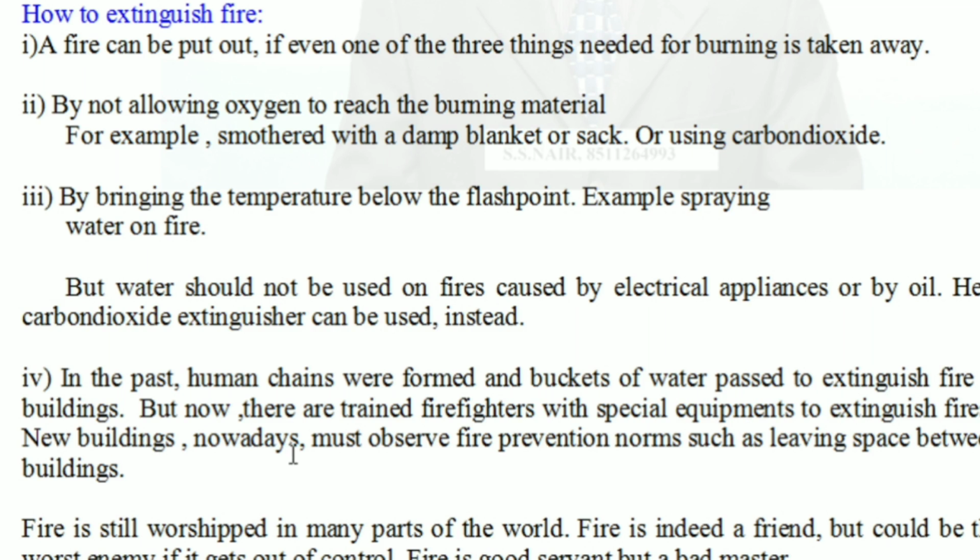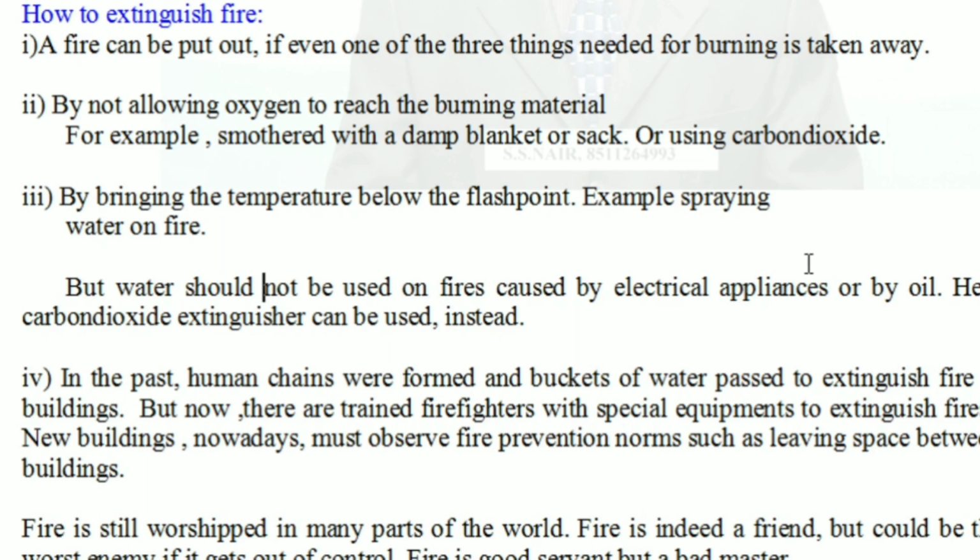New buildings nowadays must observe fire prevention norms, such as leaving space between buildings. The government has made prevention norms that the construction agency has to follow. If there are two buildings, there should be space so that the fire doesn't spread, otherwise one building catching fire will spread it to the other.